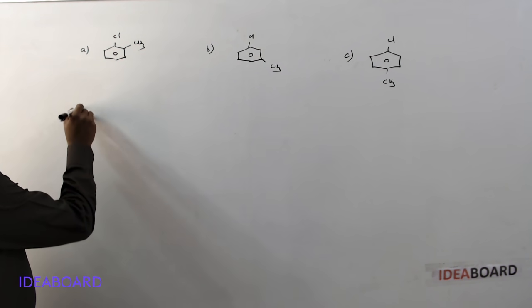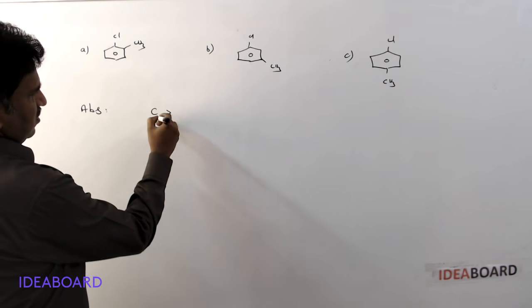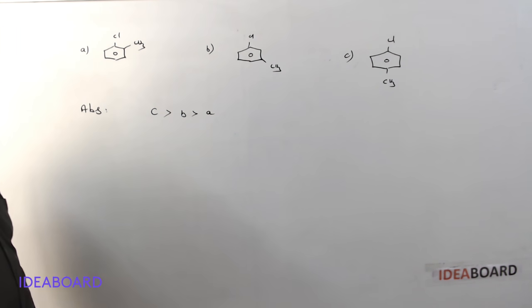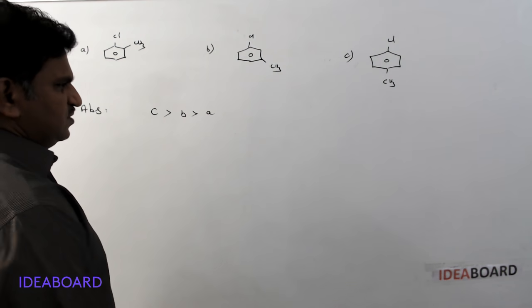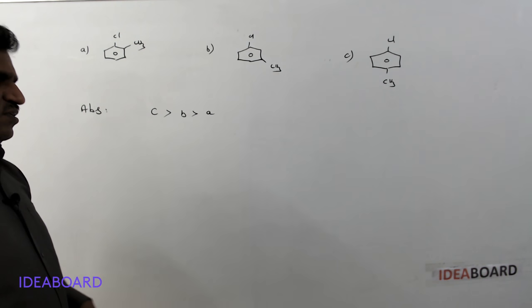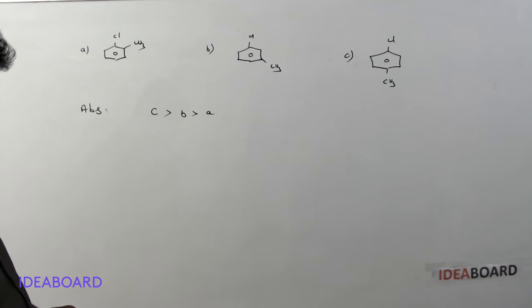So the answer for this question is C greater than B greater than A. Some of you wrote correctly and one or two persons wrote wrongly. It is not a big issue. So CBA is the answer. Why? C is the molecule with more dipole moment.